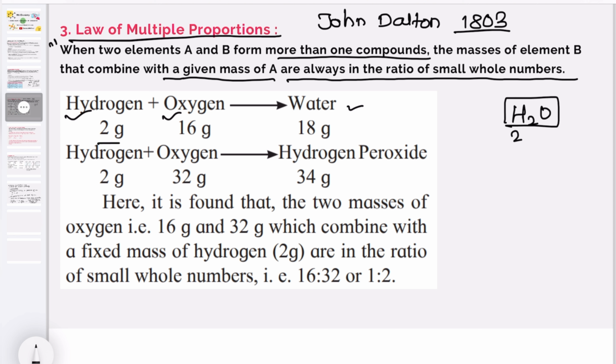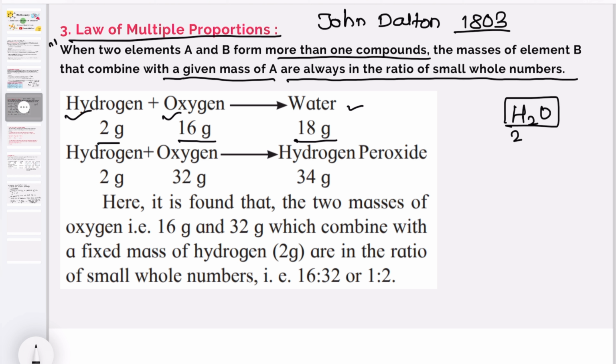So 2 gram is taken. Oxygen molecular weight is 16 gram and water, H2O, is 18 gram. So the formation of water from hydrogen plus oxygen is 2 gram plus 16 gram equal to 18 gram. That means masses are conserved.